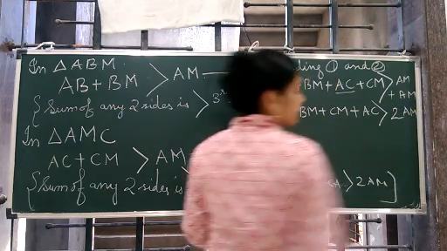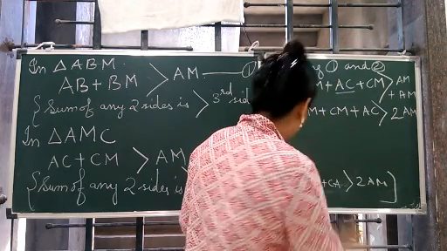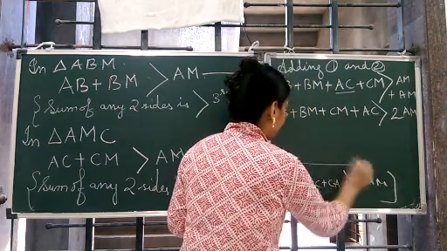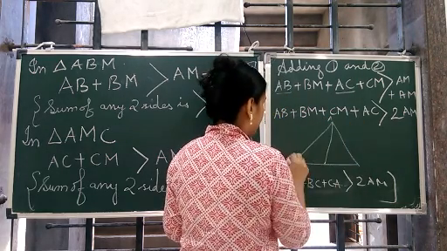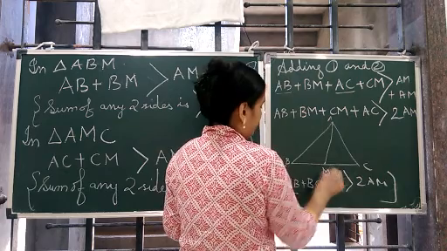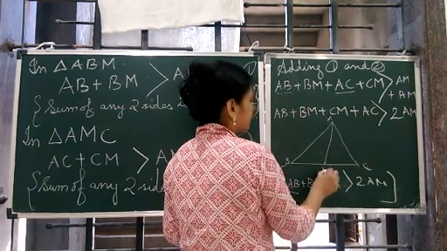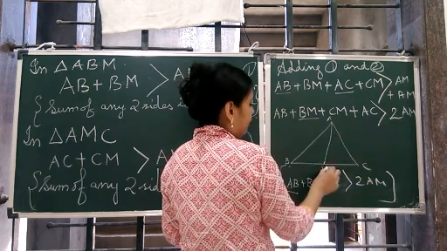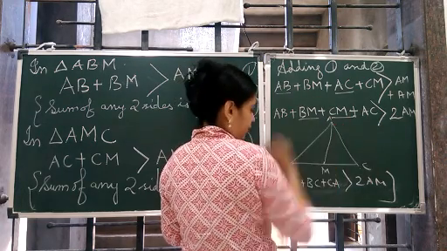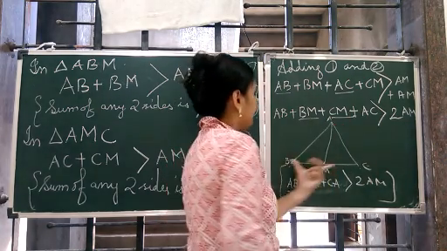Now just see the figure. I have erased the figure, so I am making it once again. Here, this was the figure. A, B, C and M. Now you see BM plus MC, or CM you can say. BM plus CM मिलके क्या बना रहे हैं?